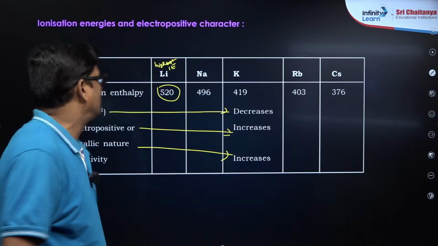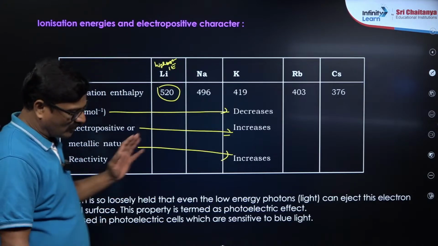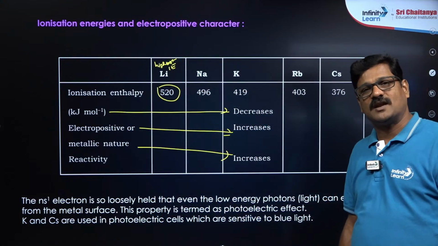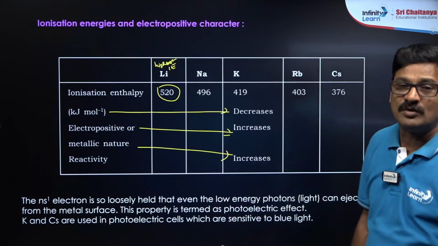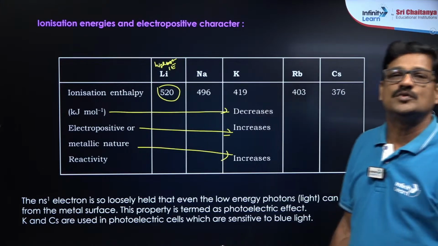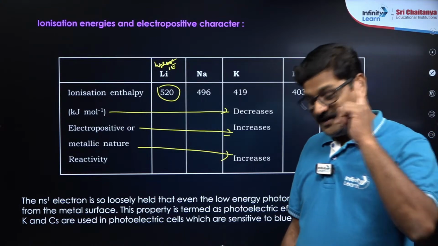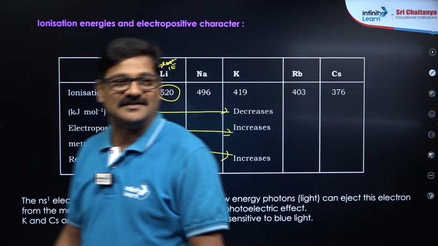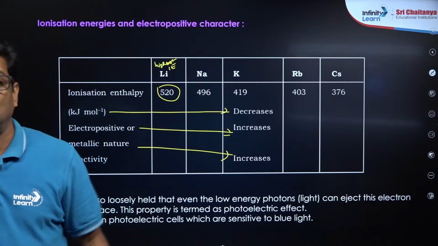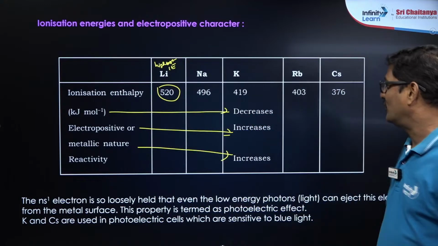Right, Tashwin. Now, they have the ns1 electronic configuration, which is loosely bound. So this loosely bound electron can be easily removed, easily thrown out. They have an easy tendency to lose electrons, the lowest ionization energy and the highest metallic nature. Metals have a tendency to lose electrons, and they have the highest electropositive nature. Is that fine? Very good.